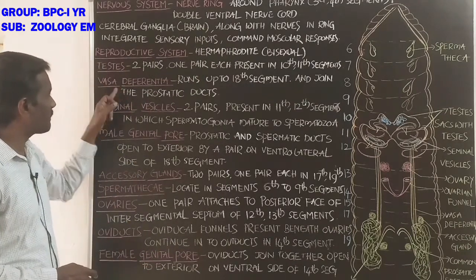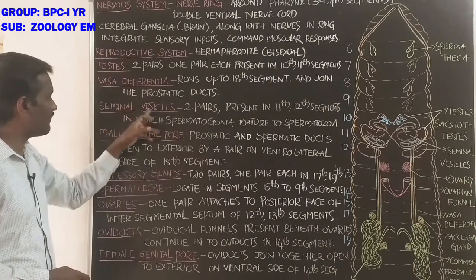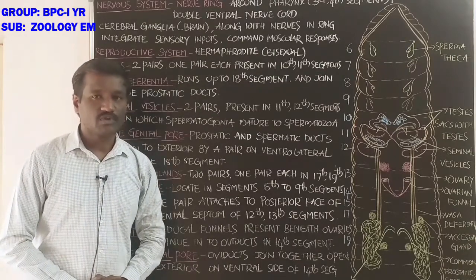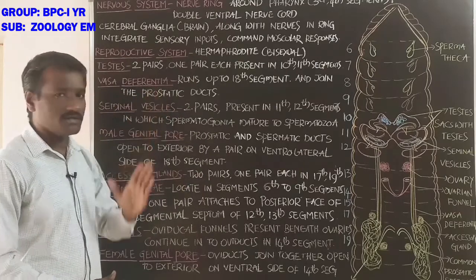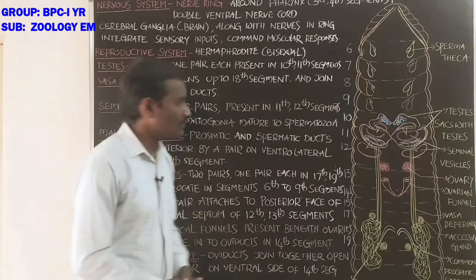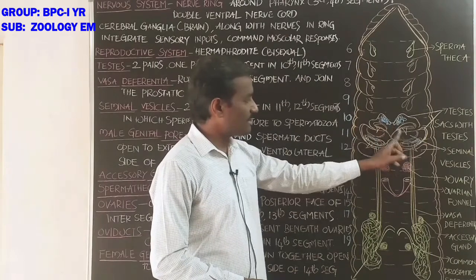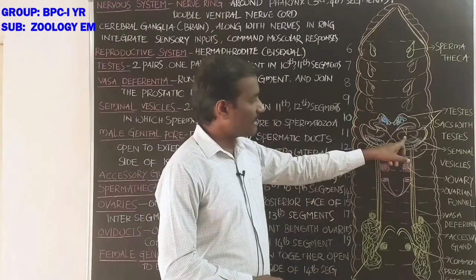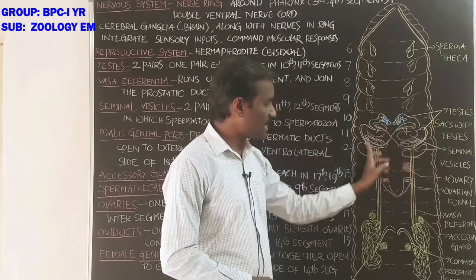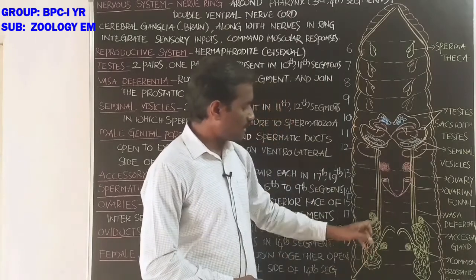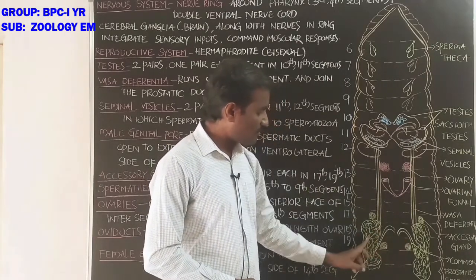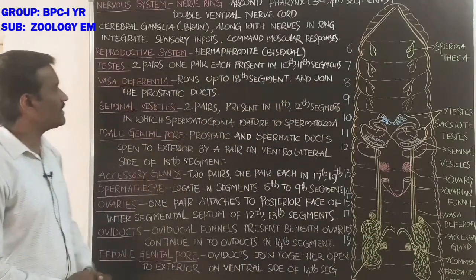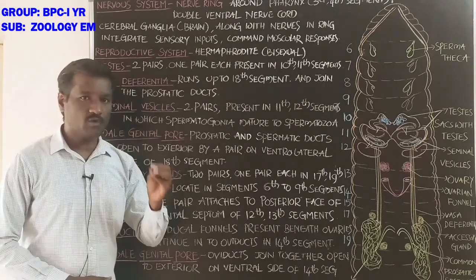The male reproductive system contains testes, vasa deferentia, seminal vesicles, male genital pore, prostate glands, and accessory glands. These are the parts of the male reproductive system. Students, these are the testes along with the testicular sacs, related with the seminal vesicles. Accessory glands and the prostate gland are also there.